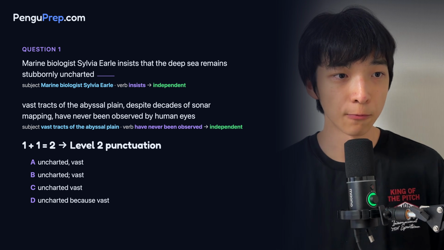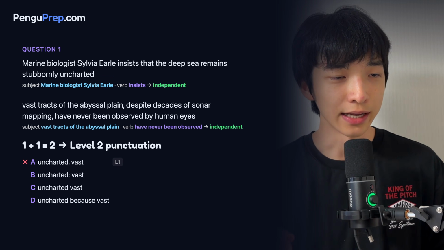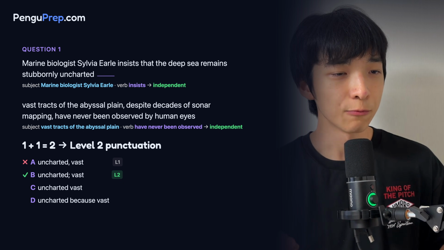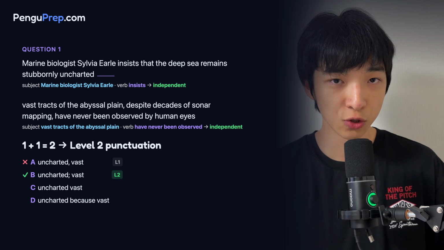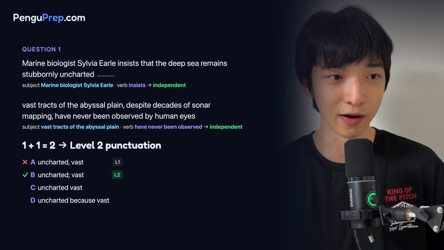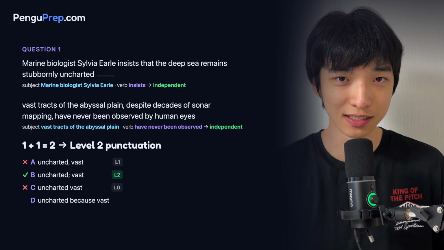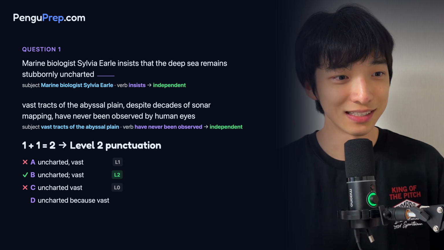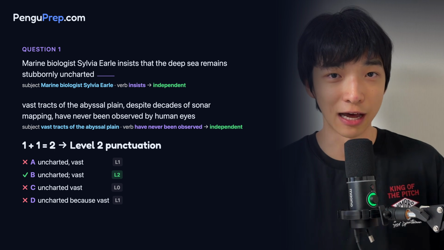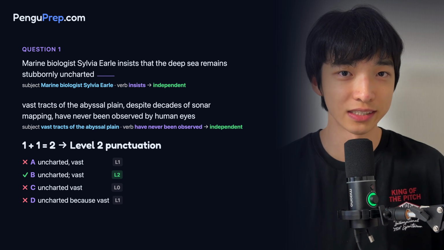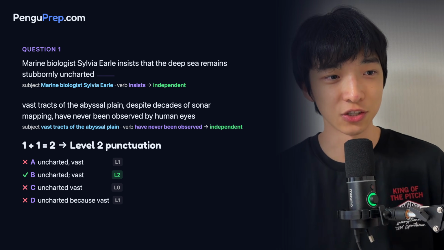Let's look at the options now. A. We see a comma, and a comma is a level 1 punctuation, so it doesn't meet our needs. Incorrect. B. We see a semicolon, which is a level 2 punctuation, so it meets our needs. Could be correct. C. We have a blank, so this is a level 0 punctuation and it doesn't meet our needs, so incorrect. D. Uncharted because vast has a fanboys, because, and because is a level 1 punctuation, which doesn't meet our needs. So this is also wrong, and the correct answer is B.